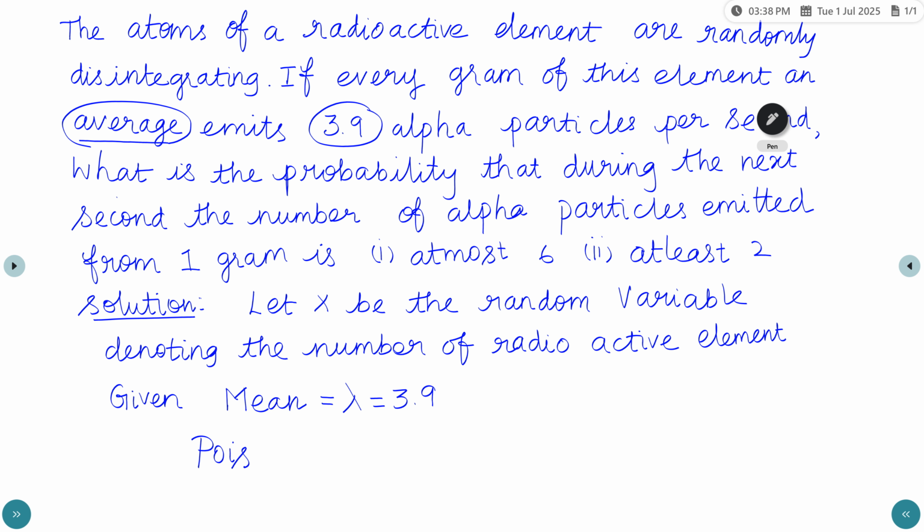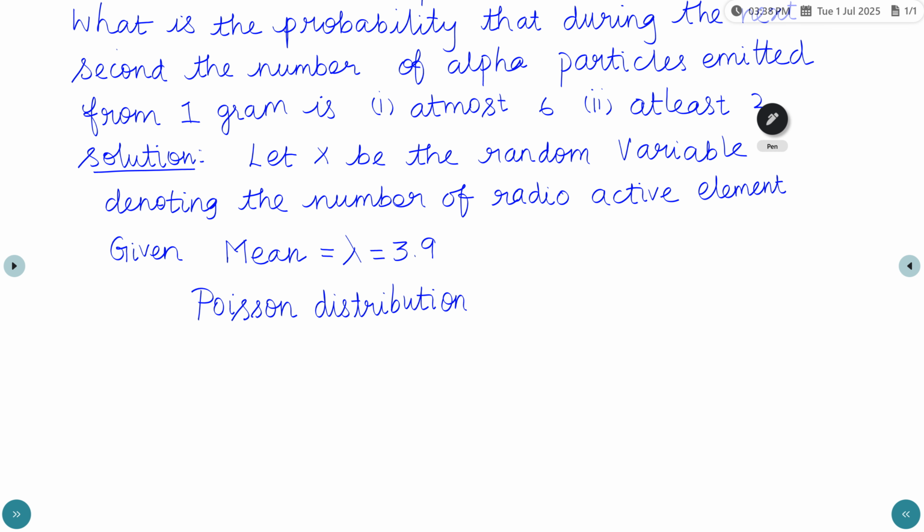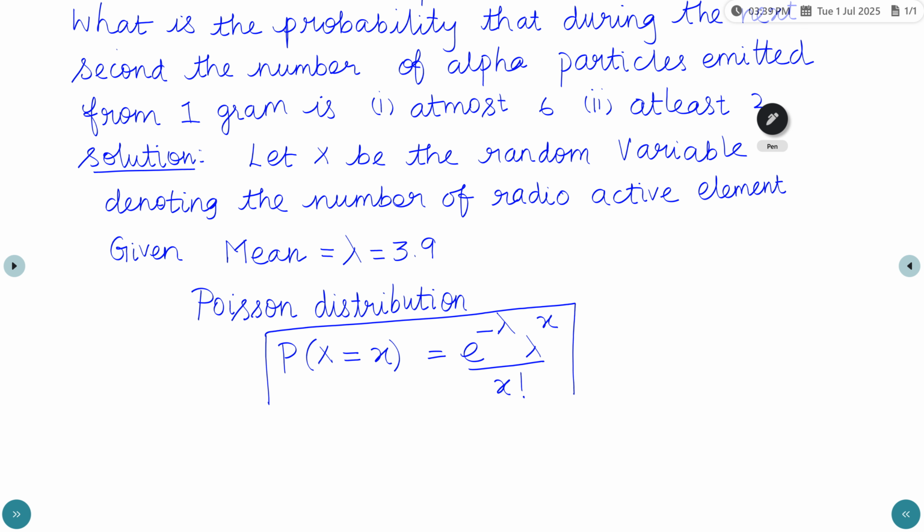This is the formula for the Poisson distribution: P of X equal to x is e power minus lambda, lambda power x by x factorial.